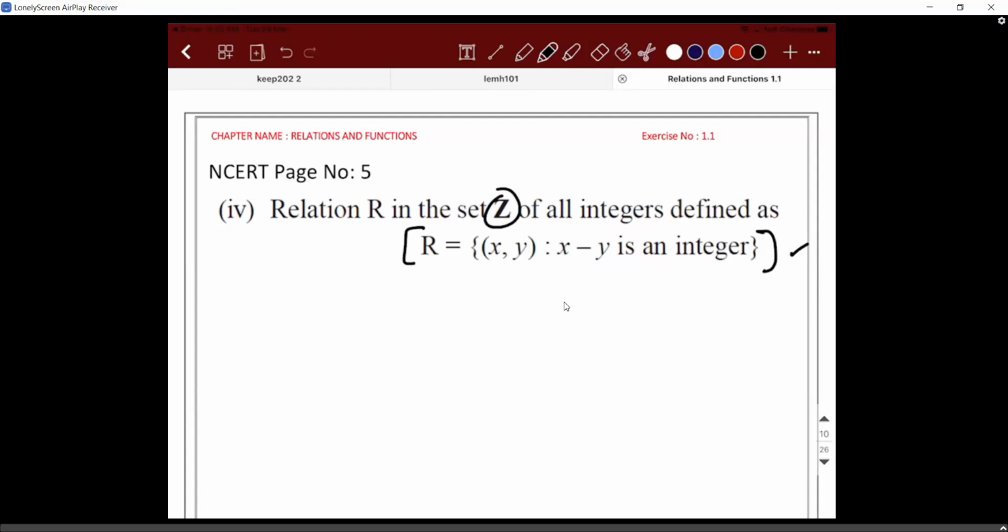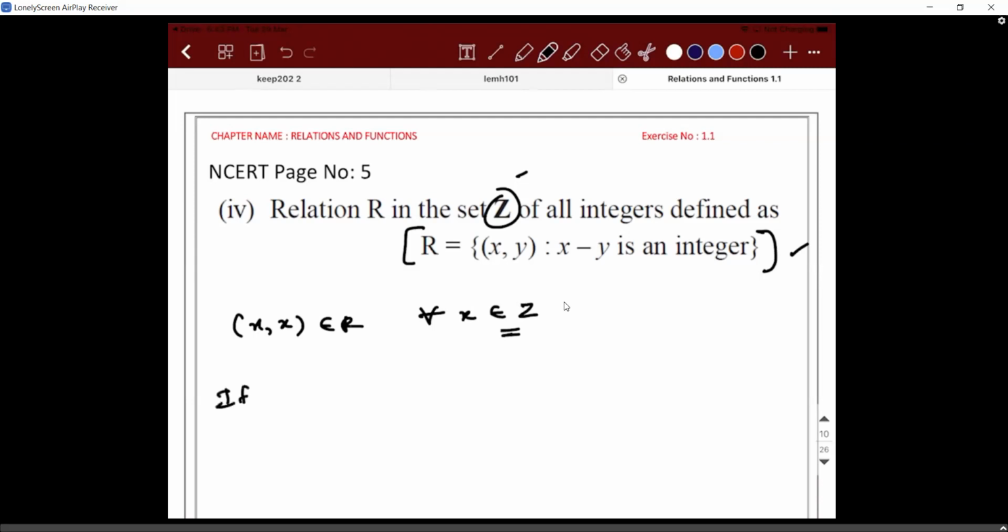In functions, I concentrate on it mostly. So always look at the domain that they have given. Okay, let's come back to this problem. If it is integer set, x comma y, so you will be able to find x comma x, all values of x comma x. X comma x is always a part of R for all values of x that comes from the integer set. Accepted? What about symmetric?